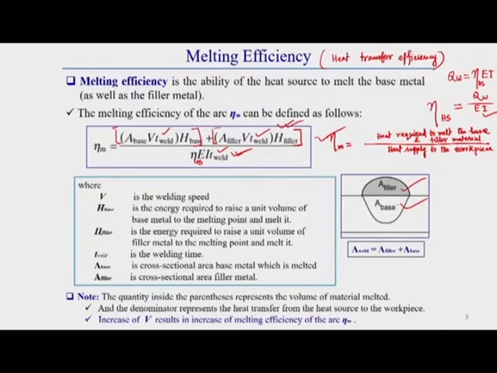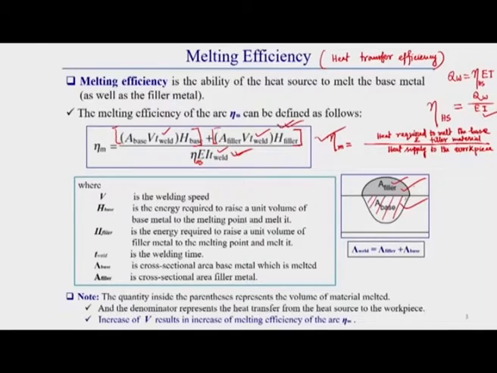So, the base material melting region is this portion, and the filler material deposition portion is the top portion. So here A filler means area of filler material, and A base means area of base material. This we can get easily from the cross sectional view of the welded section, because by cutting and polishing it, this area we can easily visualize.